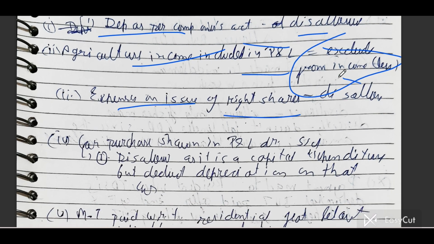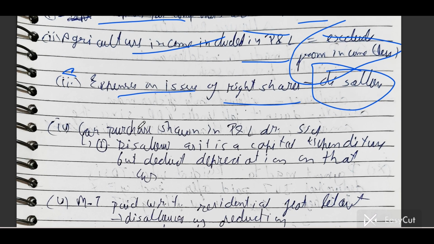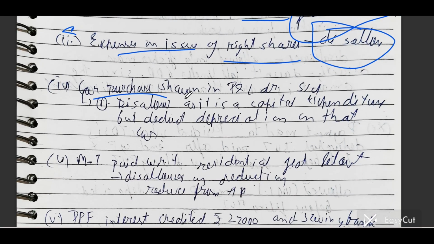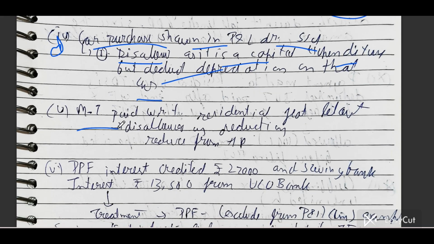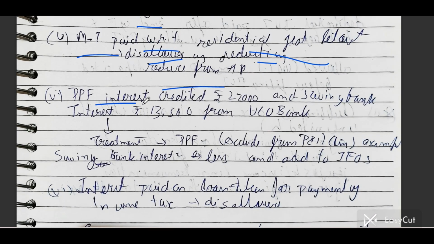Expenses on issue of right shares shall also be disallowed in the adjustment. Car purchase shown on the P&L debit side: if you have purchased a car and it is showing on the debit side, you used to do this. Okay, you have to disallow it. It is a capital expenditure, but you have to deduct depreciation on that car. Municipal taxes with respect to a residential flat, if it is let out, then disallow and the deduction is reduced from PGBP. PPF interest credited is 27,000 and interest from UCO Bank is 13,500.